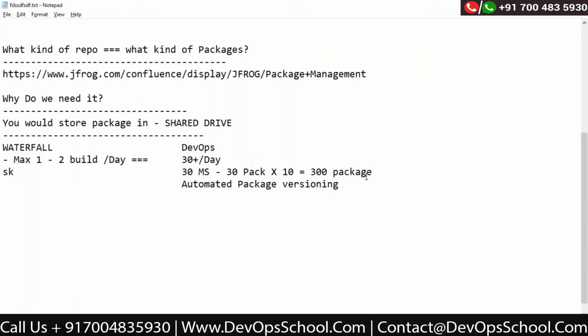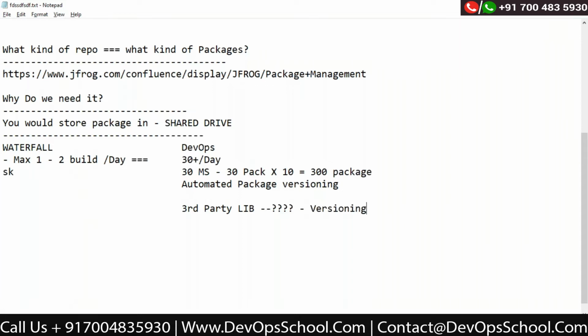So how can you do automated package versioning? On top of that, guys, one of the major problems nowadays in DevOps is that we are using too many third-party libraries. So the question is, where do we manage these third-party libraries, and in which place? And these third-party libraries also have versioning.